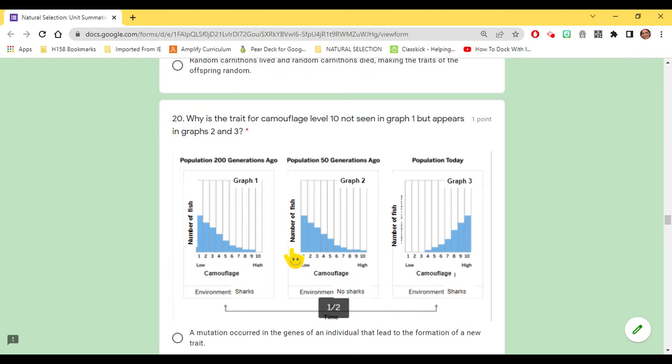20. Why is the trait for camouflage level 10 not seen in graph 1, but you do see it in graph 2 and 3? So population 200 generations ago, this is graph 1, with their number of fish and camouflage. The environment has sharks. Population 50 generations ago, we have our number of fish, low to high camouflage, and the environment is no sharks. Lastly, graph 3 is the population today. Again, the number of fish and camouflage from low to high, and the environment is sharks.